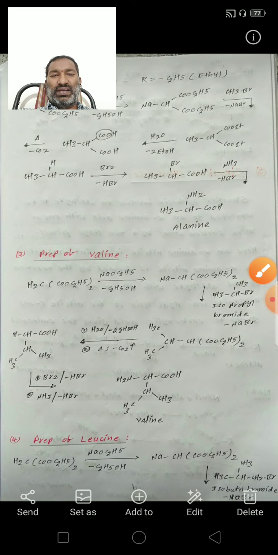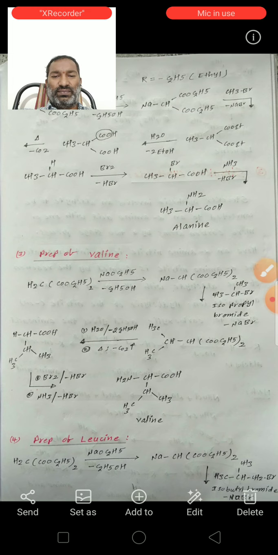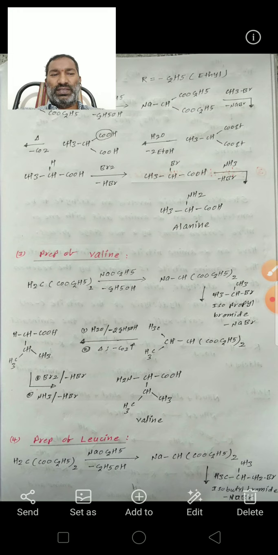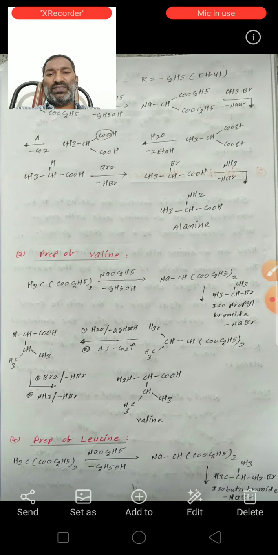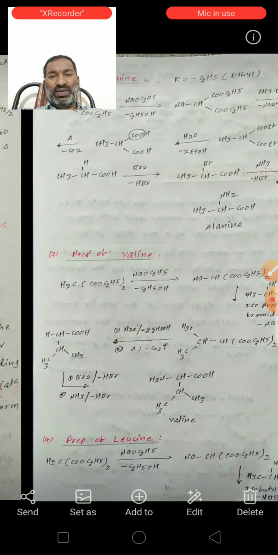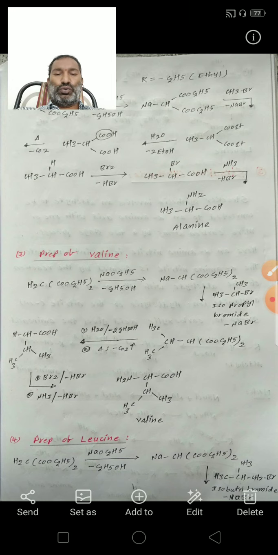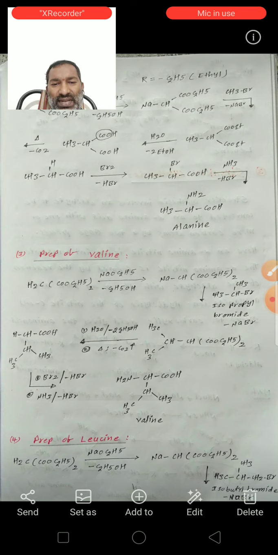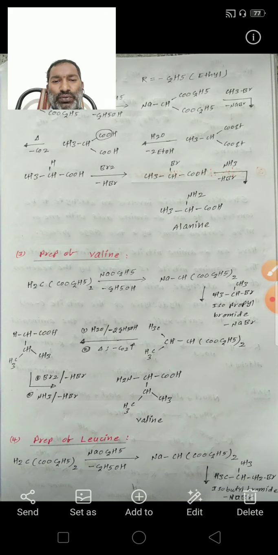Next, see the preparation of leucine. We know the structure of leucine. So for leucine, first we take the malonic ester. This malonic ester reacts with the strong base sodium ethoxide, then forms a sodium malonate. This sodium malonate reacts with the isobutyl bromide.